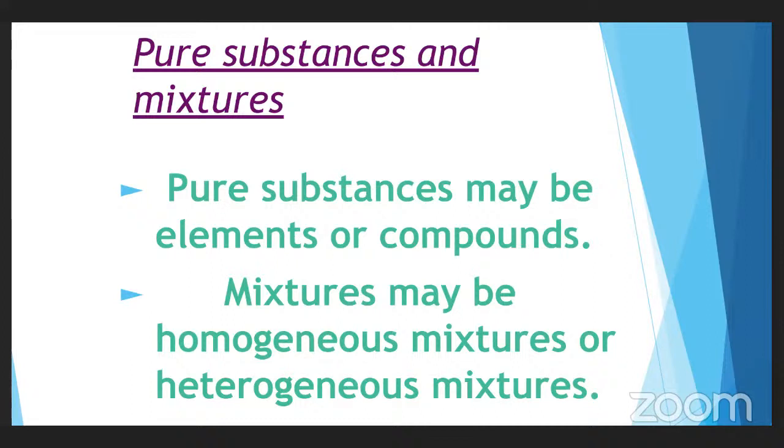We don't go into much detail now, but for the time being, just try to understand: homogeneous mixture means same compound mixtures, heterogeneous mixture means different compound mixtures. So that is about pure substances and mixtures.